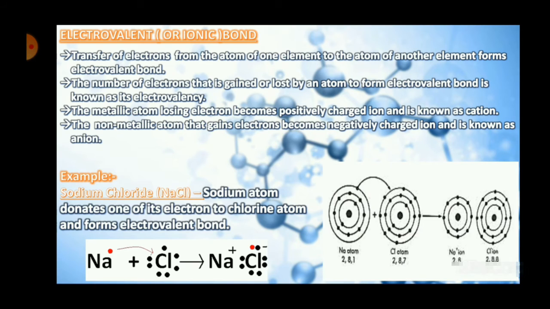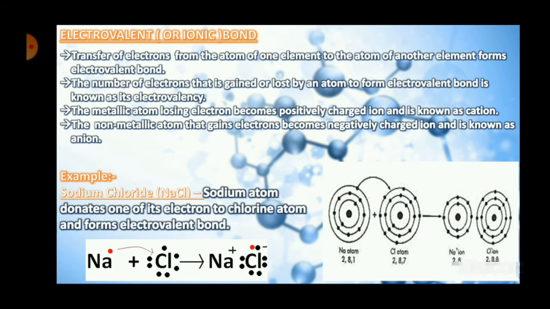Okay, so let us look at the diagram which is present on the right side of the sodium chloride write-up. That is the atomic structures. Let us look at the atomic structures of sodium and chlorine. So the sodium atom has an electronic configuration of 2, 8, 1. So what do you mean by that?